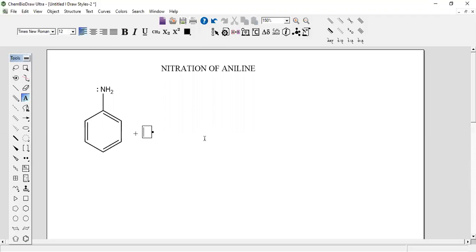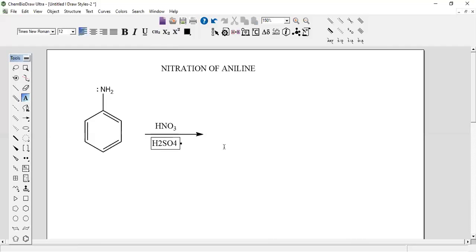Because this needs a strong acidic medium, in this electrophilic substitution reaction of the benzene ring, we use concentrated nitric acid and concentrated sulfuric acid.